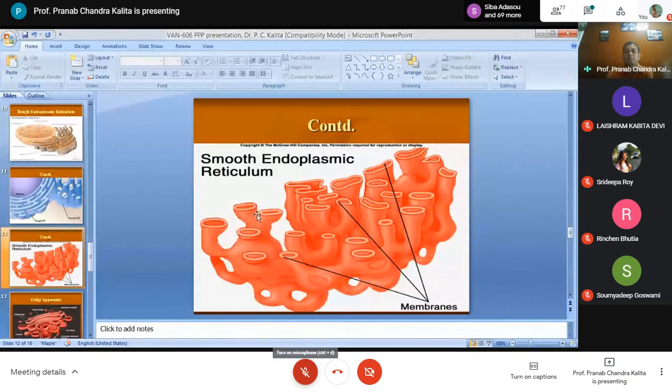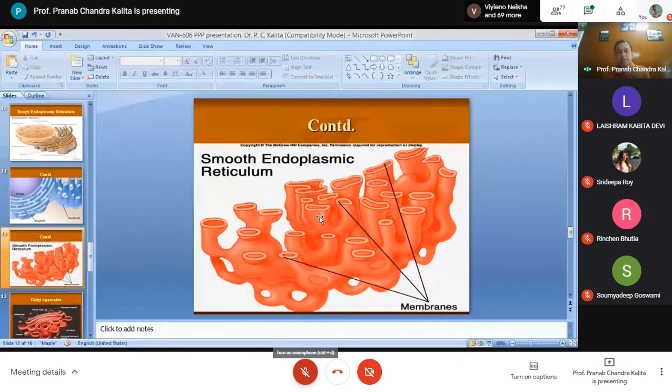Here is the structure of the smooth endoplasmic reticulum. You can see it is the terminal free part of the rough endoplasmic reticulum, and its main function is to give rise to the transport vesicles. The smooth endoplasmic reticulum is normally present in steroid secreting cells, as well as cells where detoxification is needed. In the hepatocytes, you will find the smooth endoplasmic reticulum.